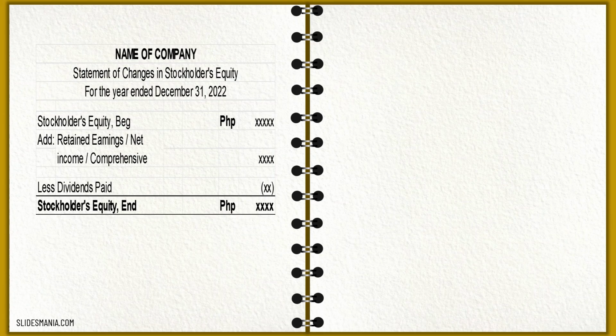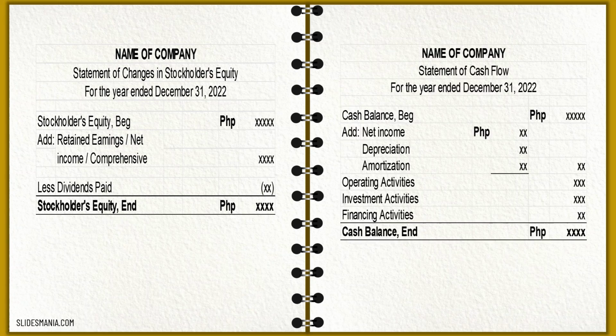Next illustration is the statement of changes in equity. So you have your stockholders' equity beginning. You add your retained earnings or net income or comprehensive income, whatever it is, and then you deduct if there are any dividends paid in order to have your stockholders' equity at the end of the year. And then you have your statement of cash flows.